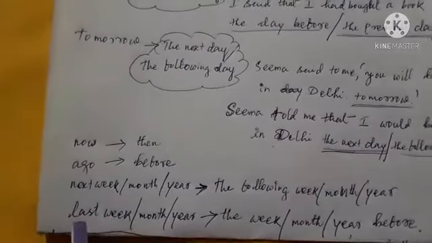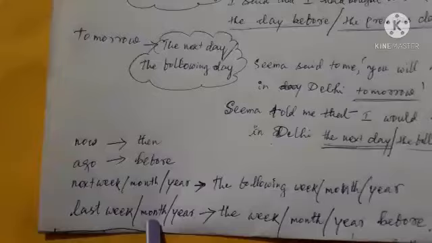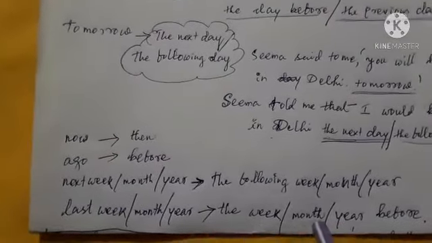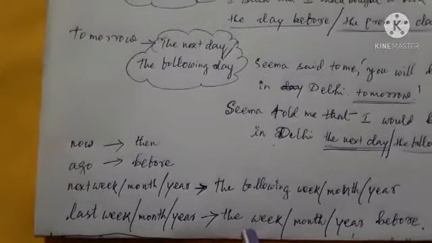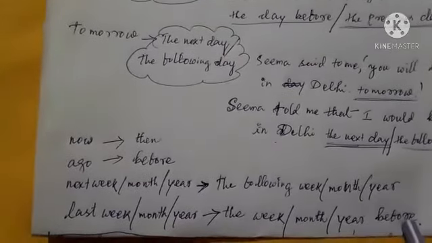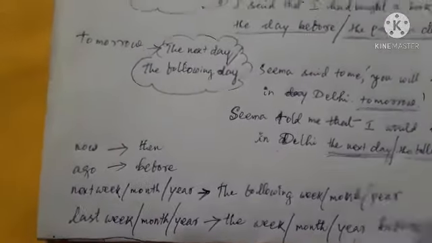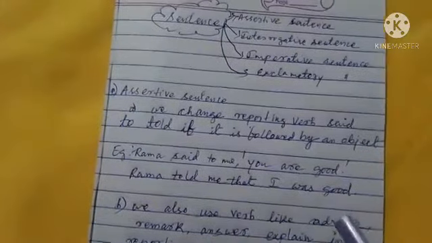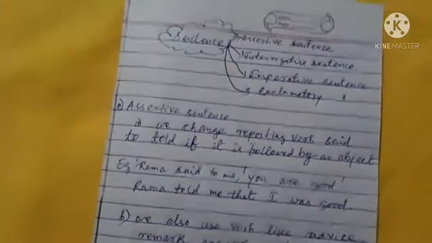And lastly, last week, last month, last year change to the week before, the month before, or the year before. Okay, so we have seen the rules of changing of time and place.